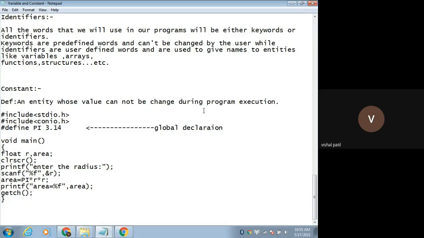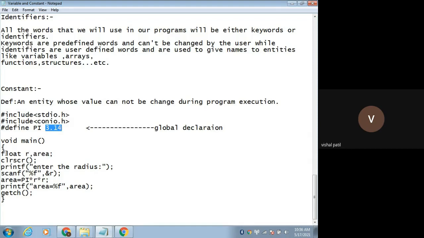So we can declare a constant in C programming like this. Hash define, then the constant name, that is pi. After define, give some space. This is the constant name, give some space, and this is the value of pi. This pi value cannot be changed and it can be accessed throughout the program.